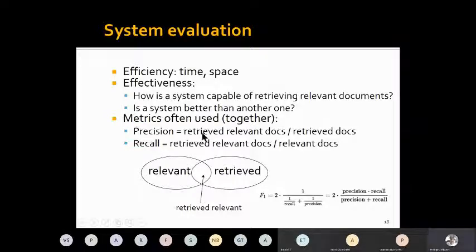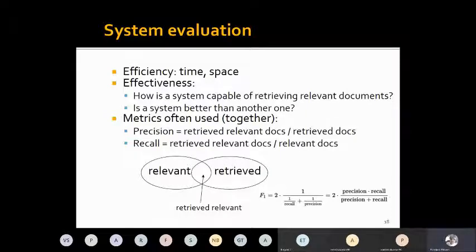So precision is defined as the retrieved relevant documents divided by the total number of retrieved documents, and recall is defined as the retrieved relevant documents, that is the intersection in this Venn diagram, divided by the total number of relevant documents. And as we saw in the stemming or lemmatization slide, all parameter tuning results in a trade-off: it either increases precision and reduces recall, or increases recall and reduces precision.